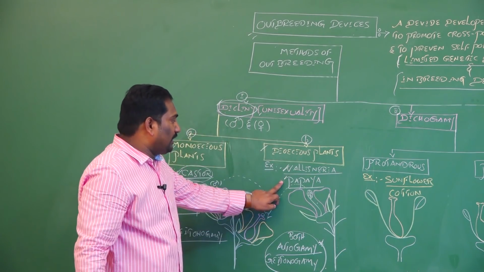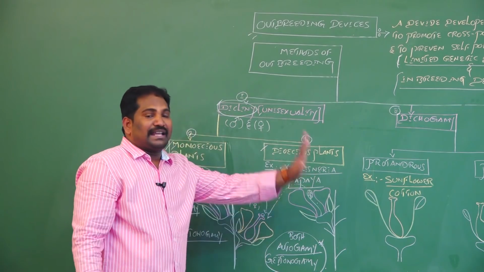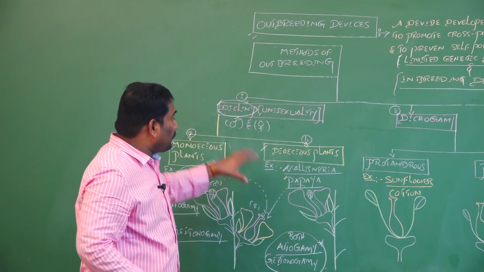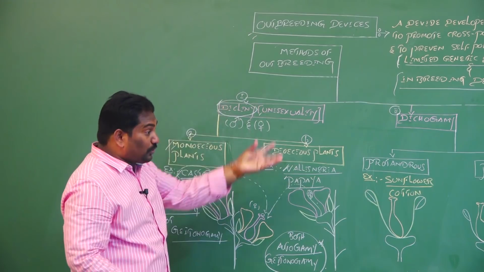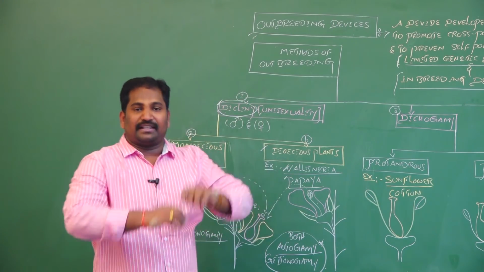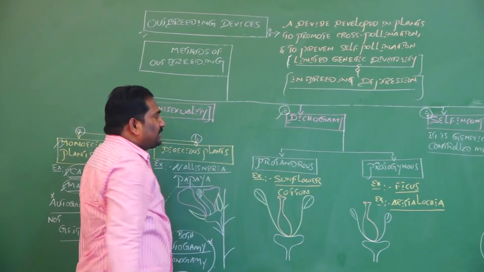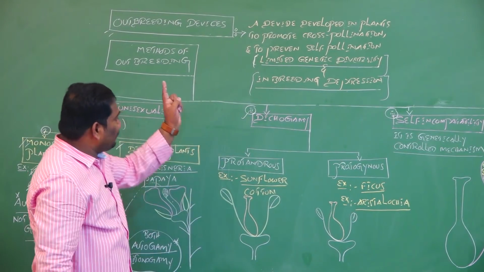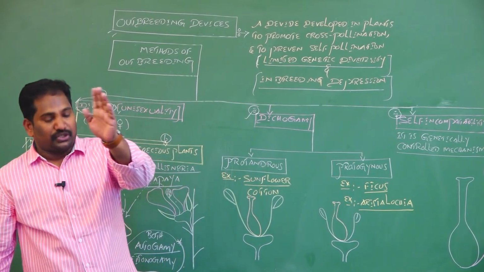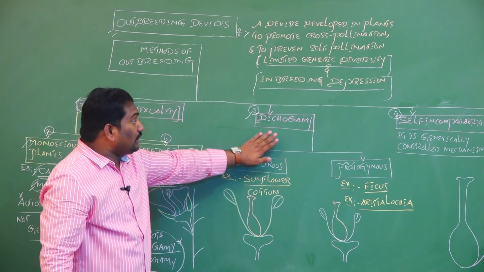Vallisneria and papaya, because these two plants are dioecious. This is one of the first devices to promote cross-pollination and prevent self-pollination. Let's discuss the second important device, dichogamy.